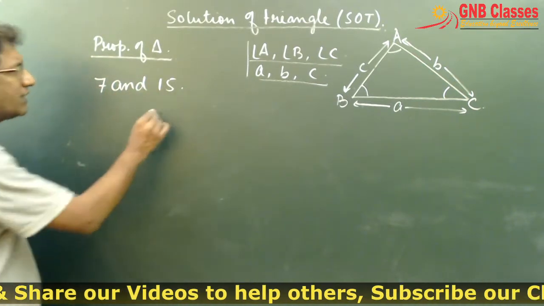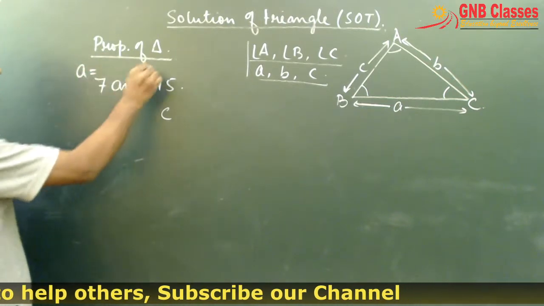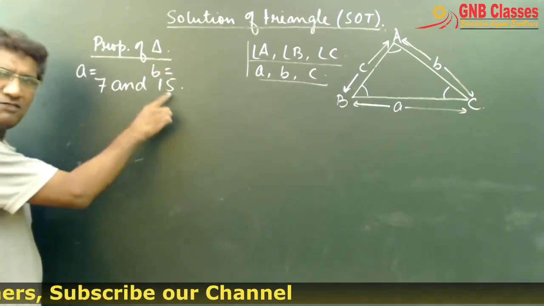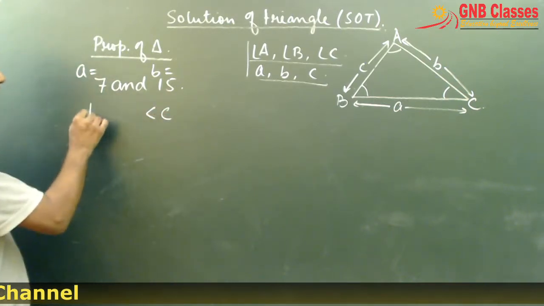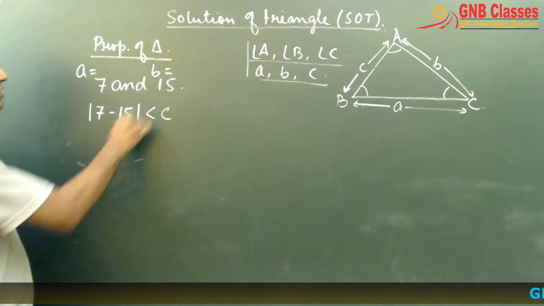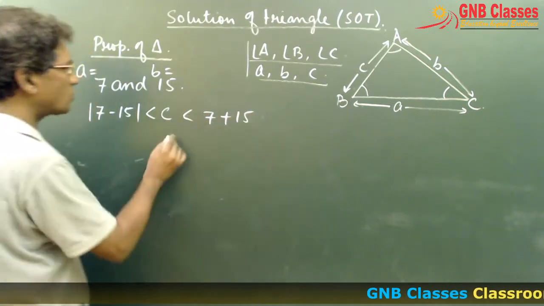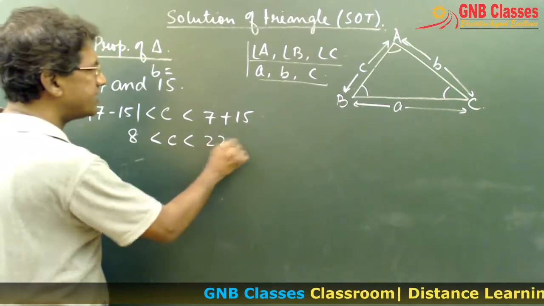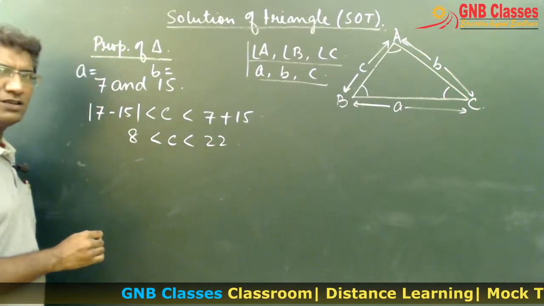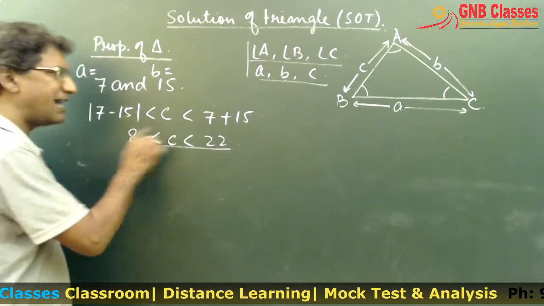As we all know, the third side C, let us say this is your A and this is your B. Two sides are 7 and 15. So the third side will always lie between what? Tell me first. It's mod 7 minus 15 less than C less than 7 plus 15. So the third side is lying between 8 and 22. Am I correct? Now, what are the primes which are lying between 8 and 22?